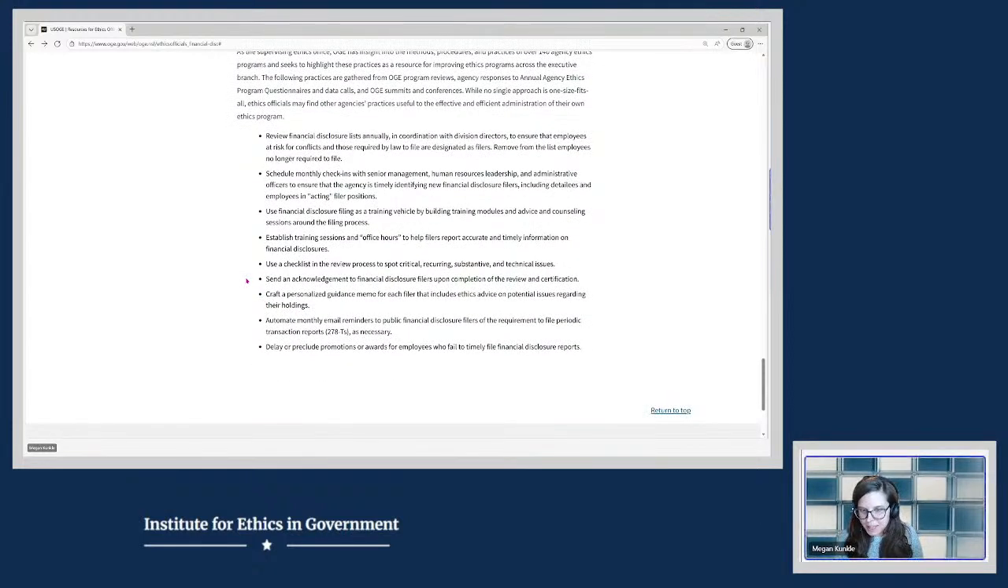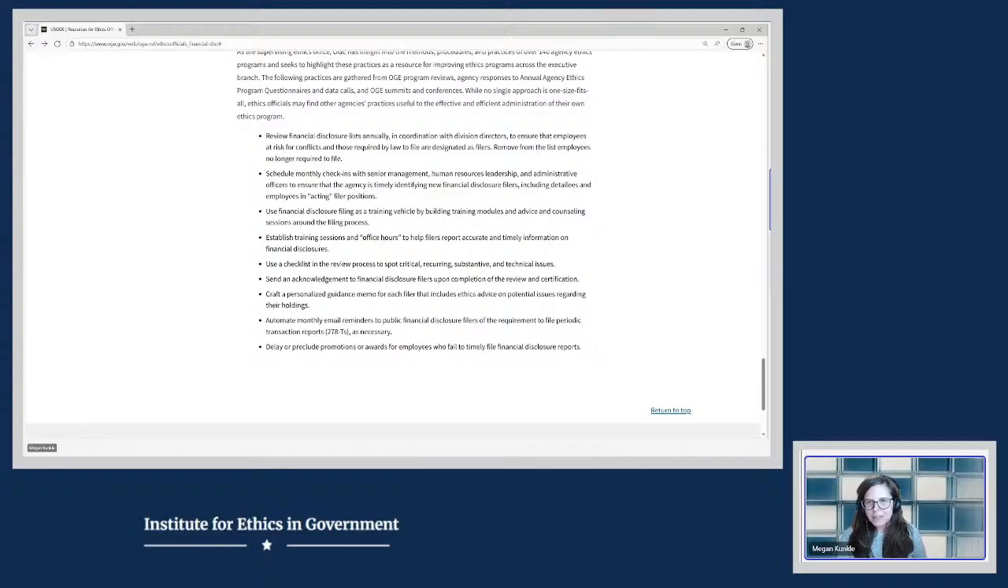Also, the bullet below it: send an acknowledgement to financial disclosure filers upon completion of the review and certification. Maybe many of you are like, of course, we should always do this, and that's great. It seems like a simple practice, but it's one that I found when I was at an agency really helped to build rapport with our filers. They liked hearing from us directly, and we also would send confirmations when we received their report as well.